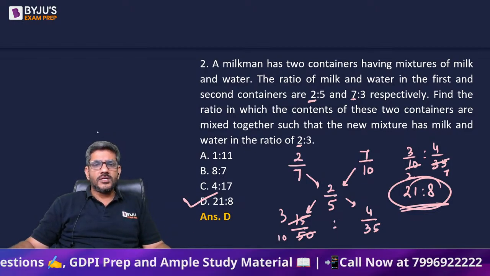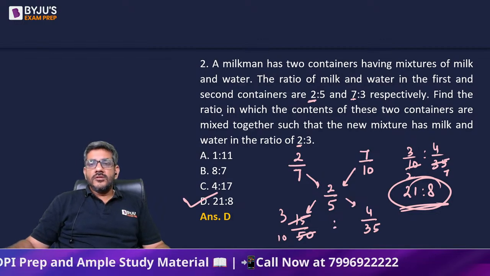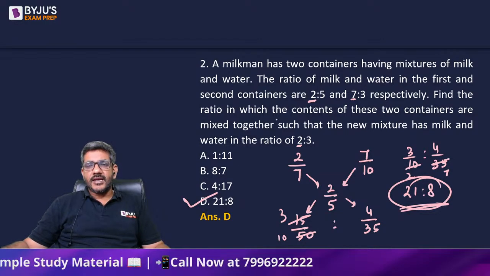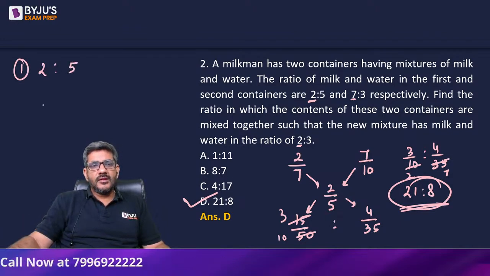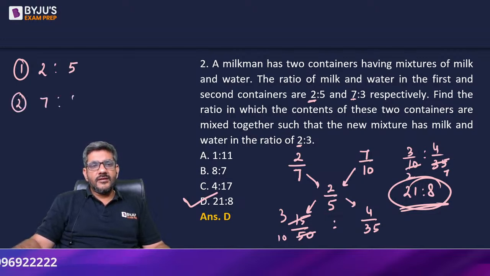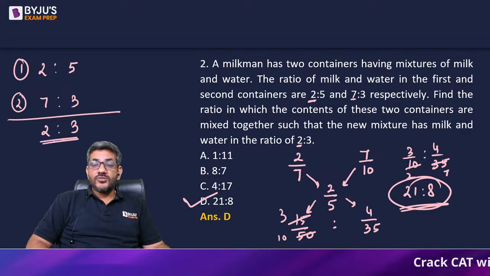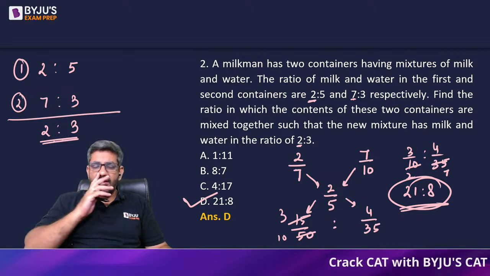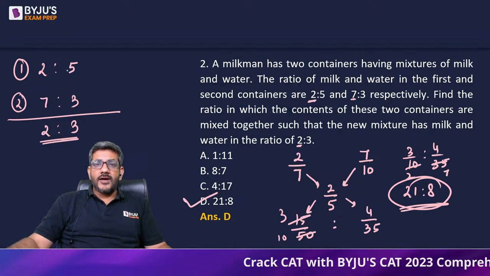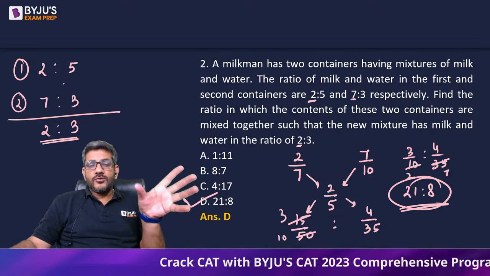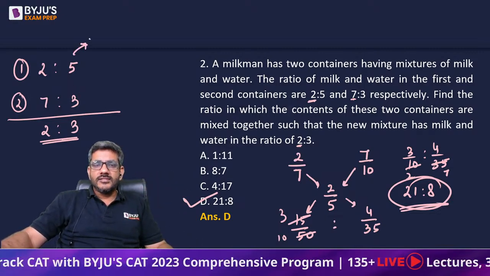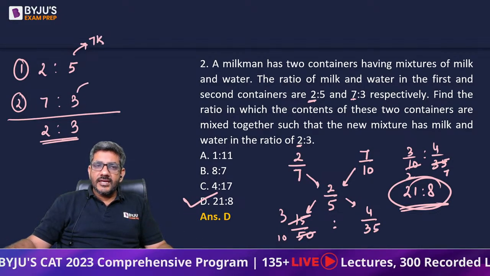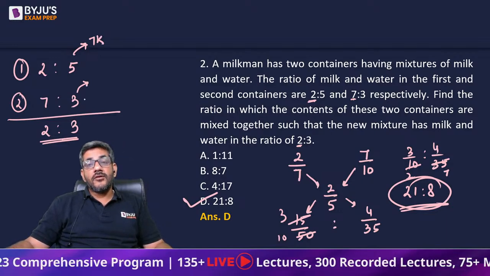Yes, let me tell you what is that method. Okay. So he says the ratio of milk and water in the first and second containers are 2:5 and 7:3. So first container mein it is 2:5. Second container has 7:3. And the final one has 2:3. Okay. First has 2:5. Second has 7:3. And final has 2:3. Now 2:5, it can easily be divided if total is a multiple of 7, right? It can easily be divided if the total is a multiple of 7. Similarly, it can easily be divided if the total is a multiple of 10.